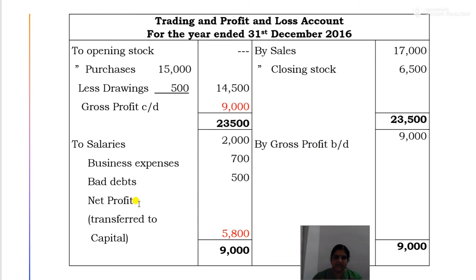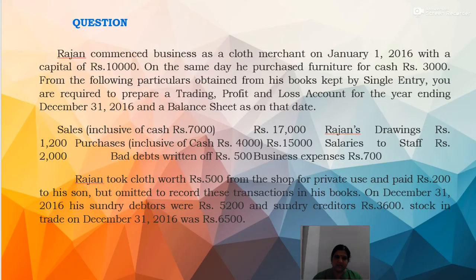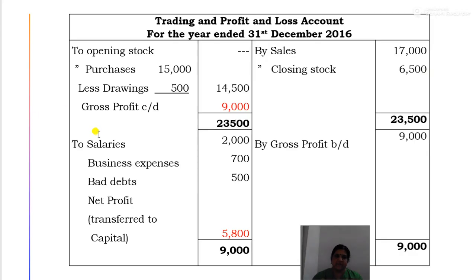Then what were the expenses? The expenses include salaries, bad debts and also business expense. So we write to salaries 2,000, to business expense 700, to bad debts 500. So the balancing figure is net profit to be transferred to capital account, that is 5,800. So this is the trading and profit and loss account for the year ended 31st December 2016. So the gross profit is 9,000 and the net profit to be transferred to capital account is 5,800.